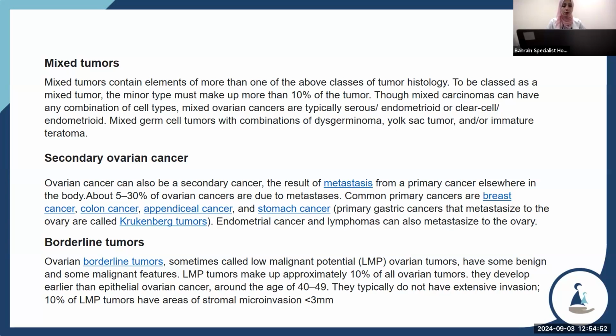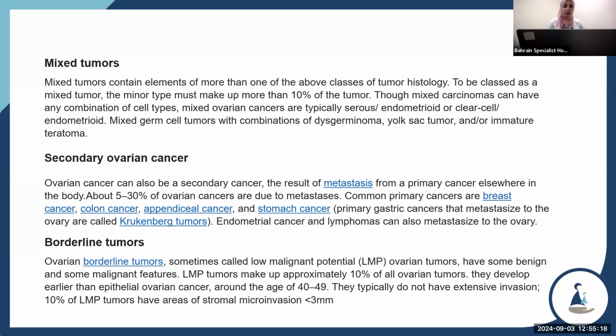Mixed ovarian cancers are typically serous and endometrioid, or clear cell and endometrioid. Mixed germ cell tumor with a combination of dysgerminoma, yolk sac tumor, and immature teratoma can also happen. Secondary ovarian cancer is a secondary cancer, the result of metastasis from a primary cancer elsewhere in the body. About 5 to 30% of ovarian cancers are due to metastasis.